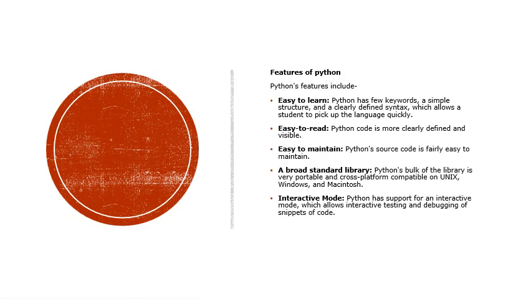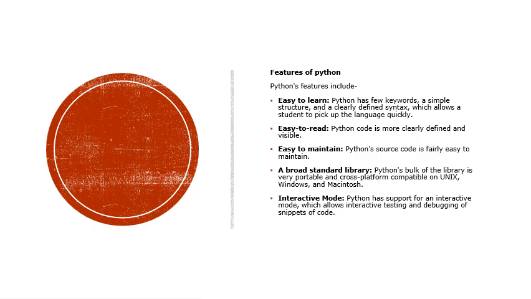Features of Python. These features include: 1. Easy to learn. Python has few keywords and it has a simpler structure and a well-defined, clear syntax, which allows students to pick up the language quickly. It's easier, simpler syntax. The syntax is more or less English words. They're compatible with English language words. So they're easier to remember, easier to use, and easier to apply.